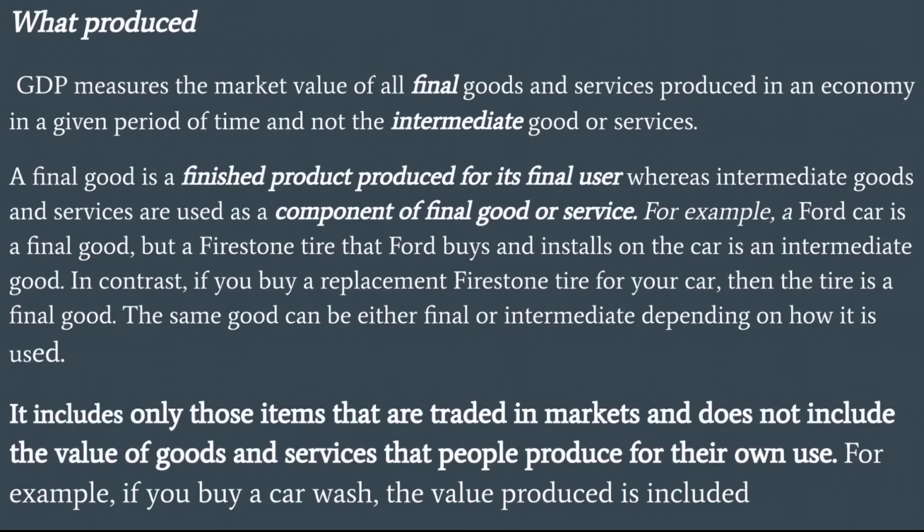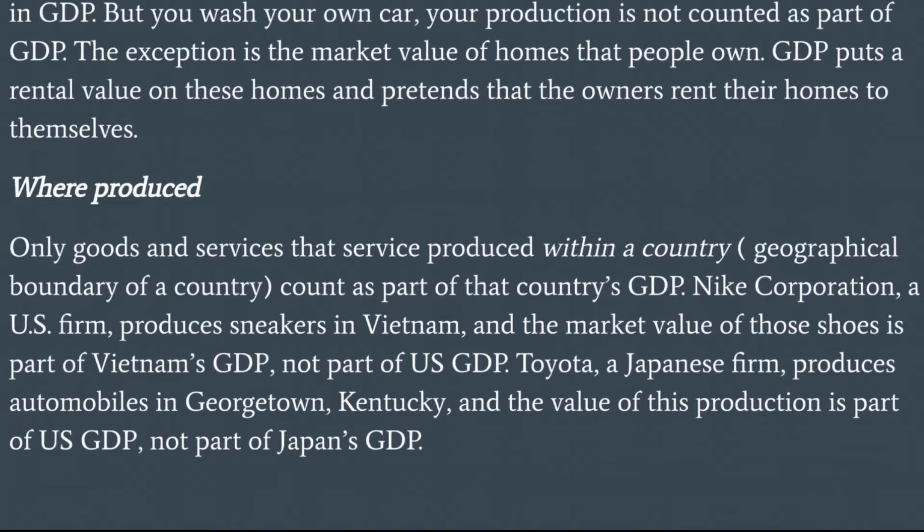It includes only those items that are traded in markets and does not include the value of goods and services that people produce for their own use. For example, if you buy a car wash, the value produced is included in GDP. But if you wash your own car, your production is not counted as part of GDP. The exception is the market value of homes that people own. GDP puts a rental value on these homes and pretends that owners rent their homes to themselves.